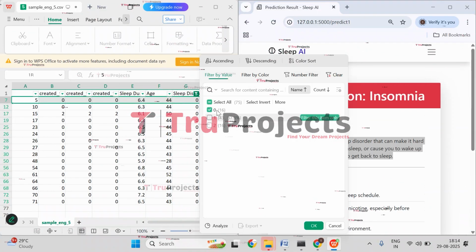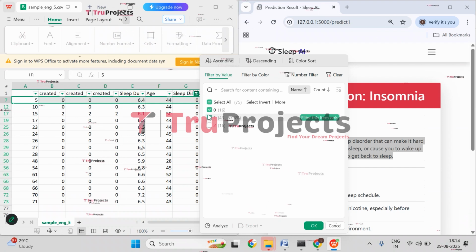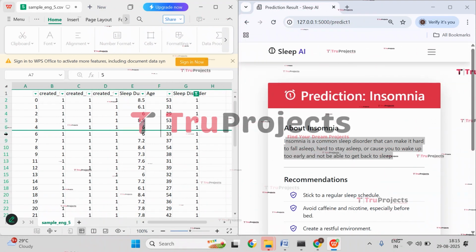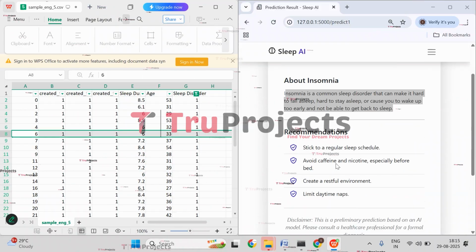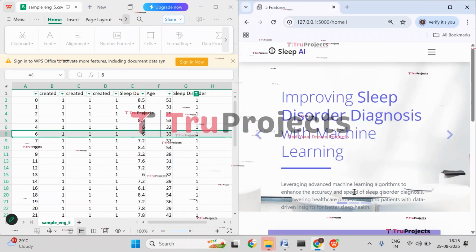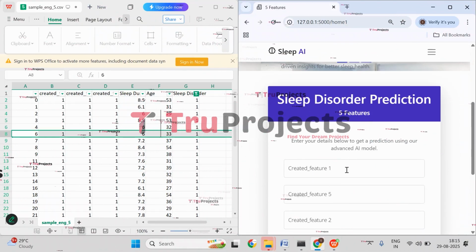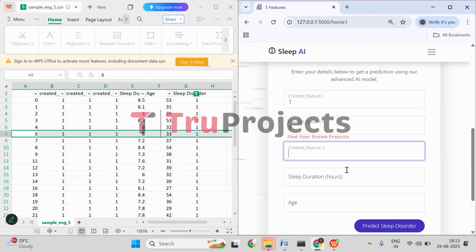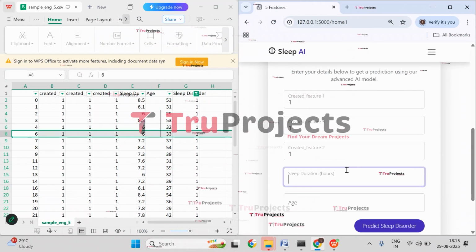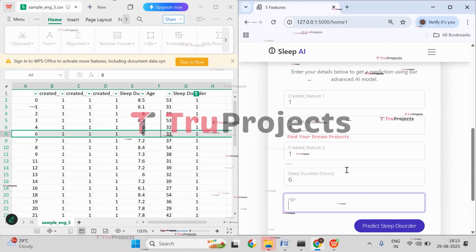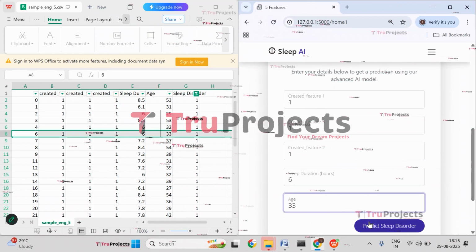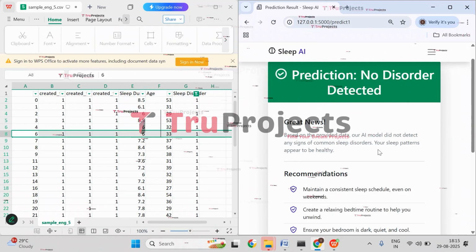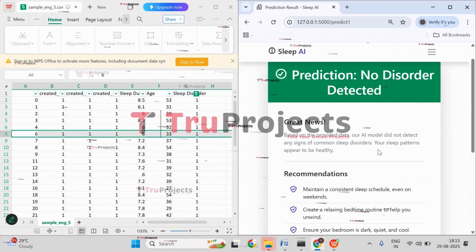Now let's check with class 1. Let's check with this one. Click on check again. So here created feature 1 is 1, 5 is also 1, and 2 is also 1, and sleeping duration is 6 hours, age is 33. Now click on predict sleep disorder. So here the person has no disorder. He is completely healthy. He has no other disorder.